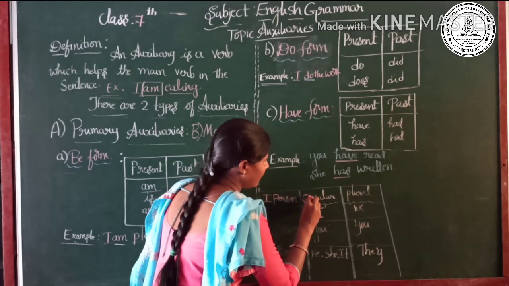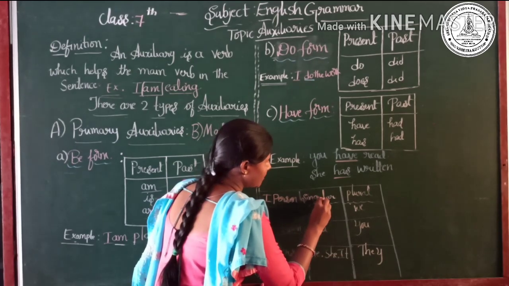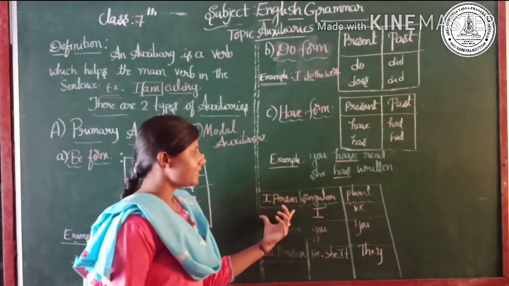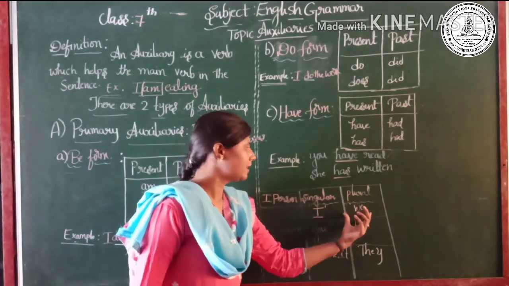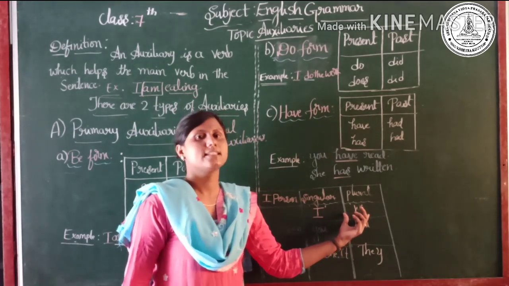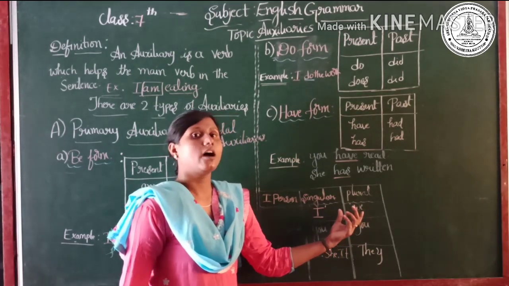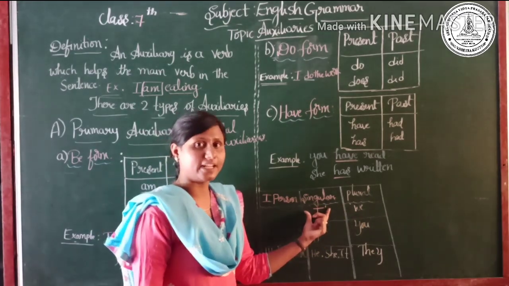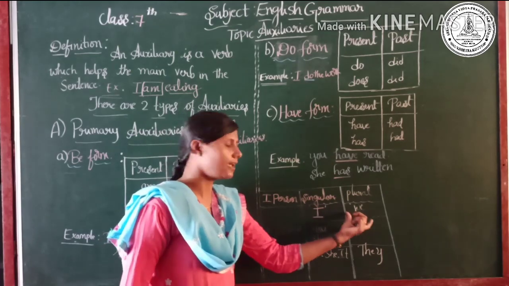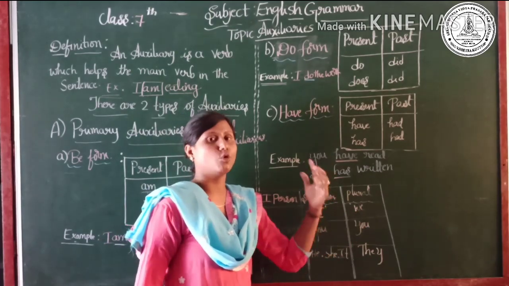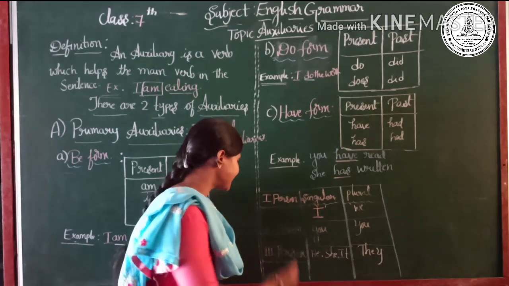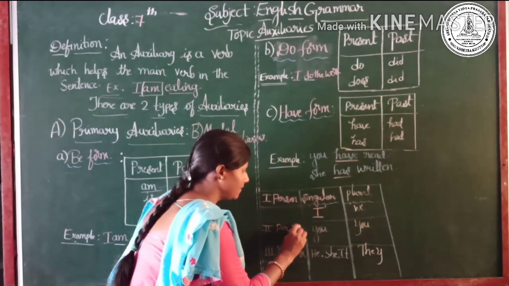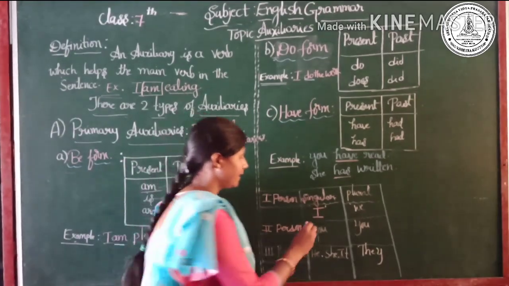Fine. So here, first person singular is I. Next, first person plural is we. See, when you are alone, you say I. When you are with your friends or your family members, you say we, meaning plurals, more than one. Next, second person. Fine. Second person singular is you itself.